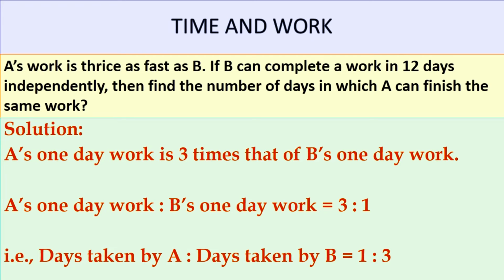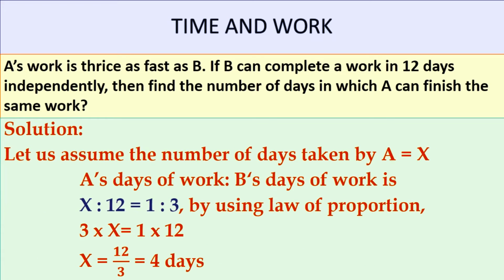A's 1-day work is 3 times that of B's 1-day work. So A's 1-day work is to B's 1-day work is 3:1. But the days taken by A is to days taken by B is 1:3. Now let us assume the number of days taken by A as x. So A's days of work is to B's days of work is x:12, which is equal to 1:3.